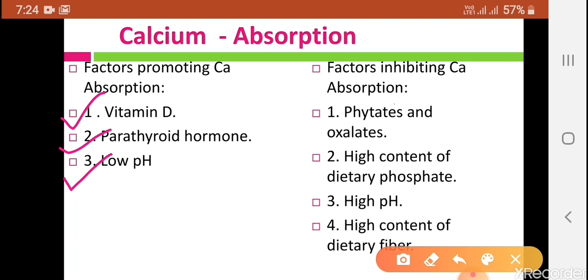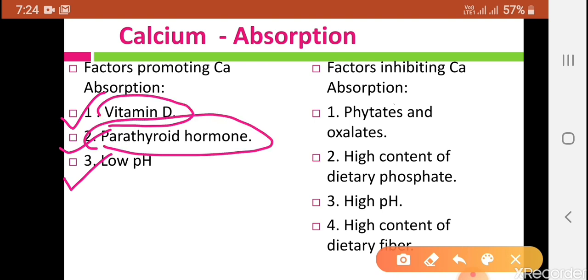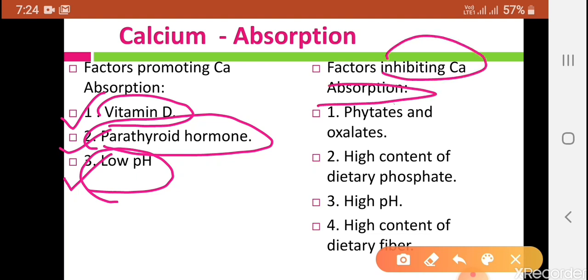So calcium absorption is stimulated by vitamin D, also by PTH, that means parathyroid hormone, and low pH of the GI tract.